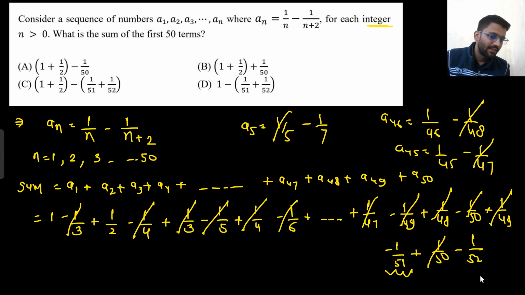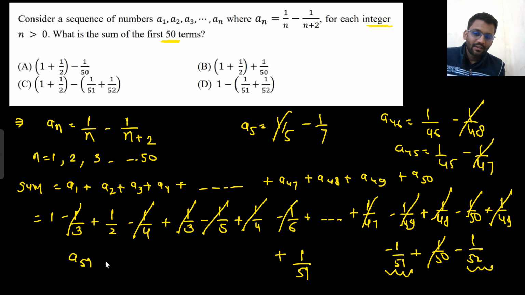What is not cancelled? Minus 1 by 51, minus 1 by 52. So how will you get minus 1 by 51? How are you getting minus 1 by 51? So you are getting from a49. To cancel this, you need 1 by 51 plus 1 by 51. Can you get plus 1 by 51? You can get only when your n is 51, but only till 50 terms you need to consider.